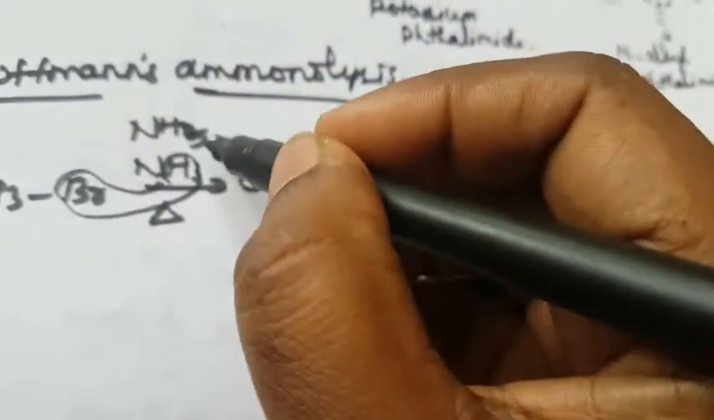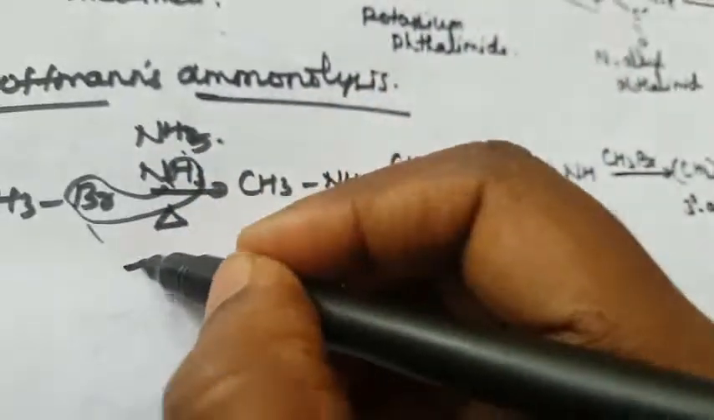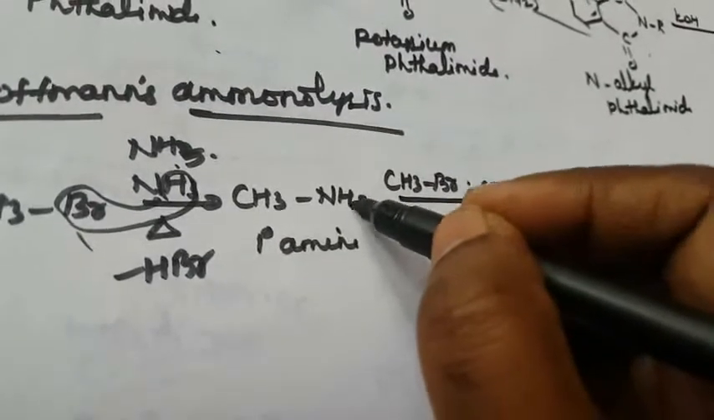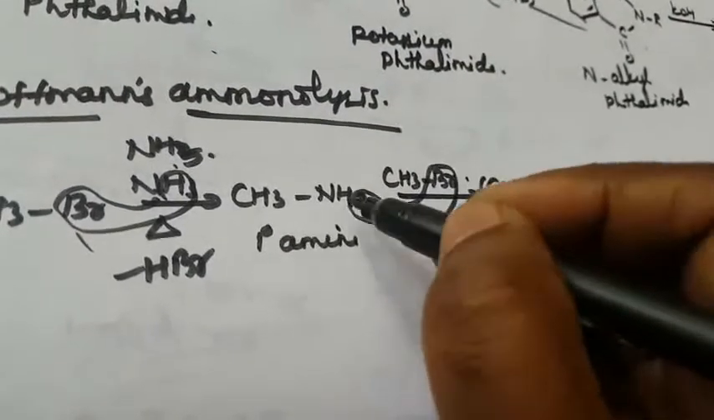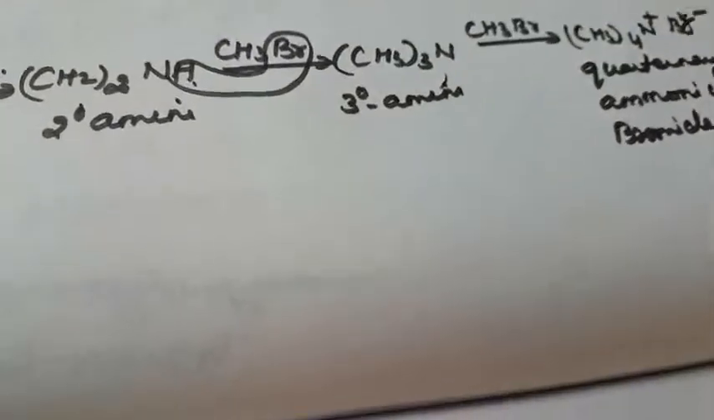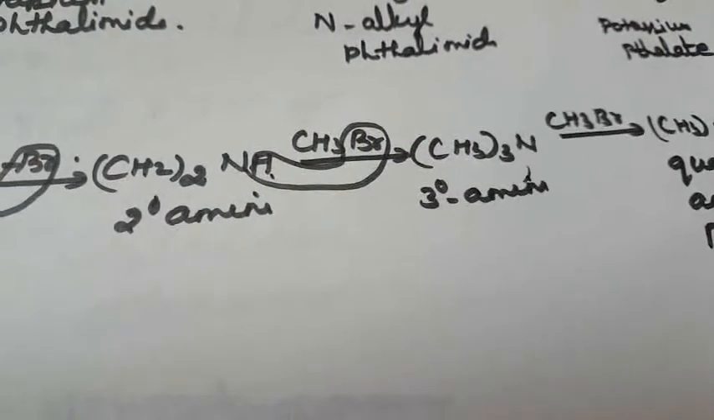NH3 remaining, H2 will be there. One HBr comes out, and again the next HBr comes out from this. So one CH3 is added here, just NH. In the next, just H, again HBr will be removed. In the next step the Br will be added, giving N+ and Br−. That is quaternary ammonium bromide. This is called Hofmann ammonolysis.